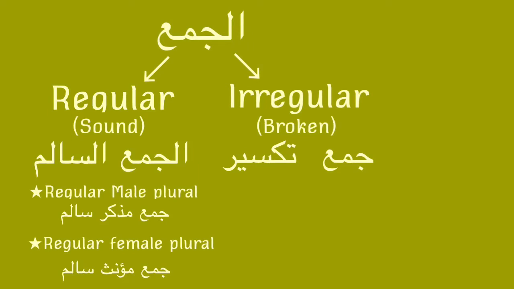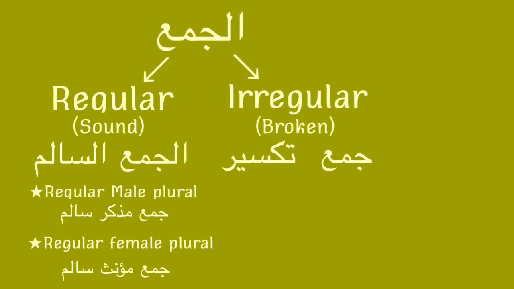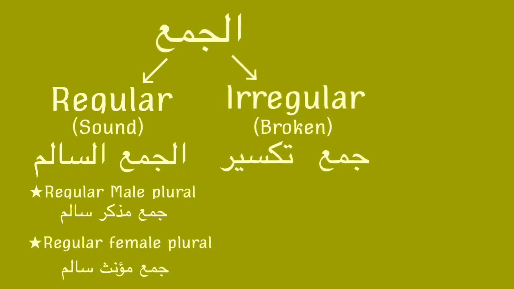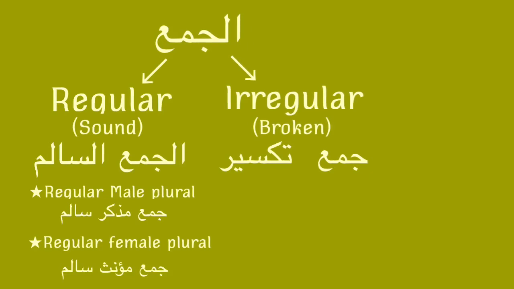Now the jama' mudhakkar salim rule applies for the human male adjectives, traits, and professions. But it doesn't apply for the human male nouns. While the jama' mu'annath salim rule applies for anything that's female, whether human or objects. Okay. So again, the jama' mudhakkar salim applies for only human male traits, adjectives, professions, while the jama' mu'annath salim applies for anything basically that's female.